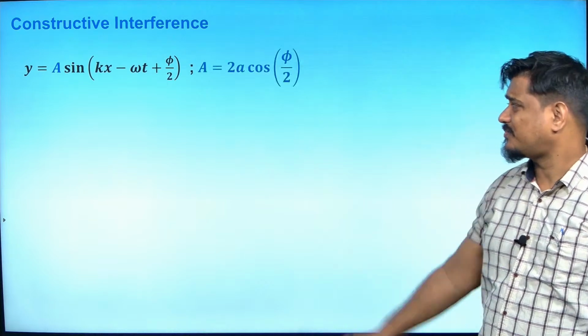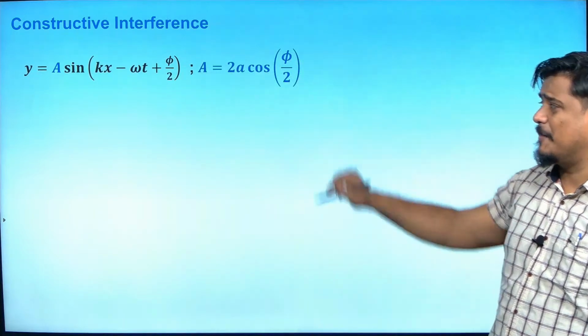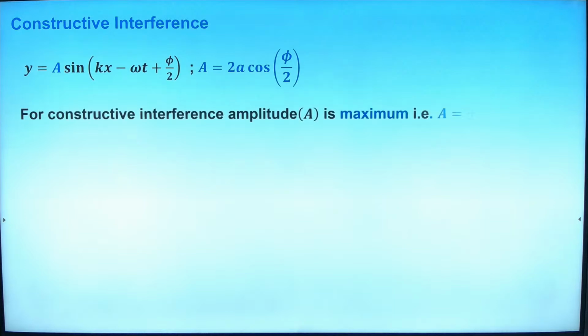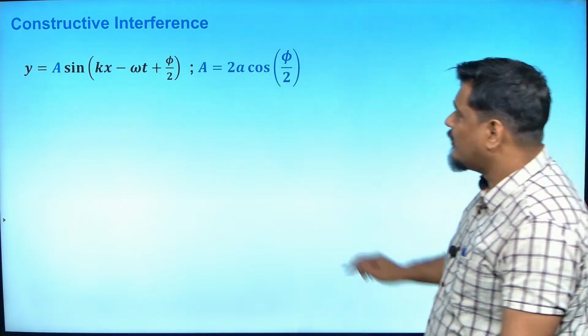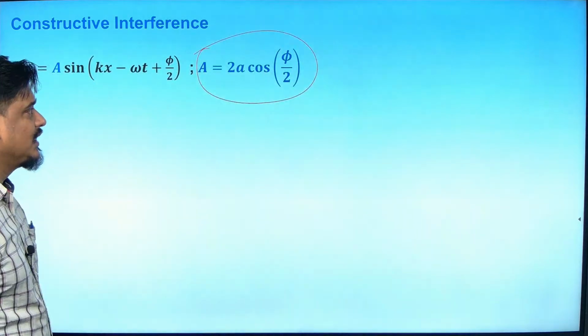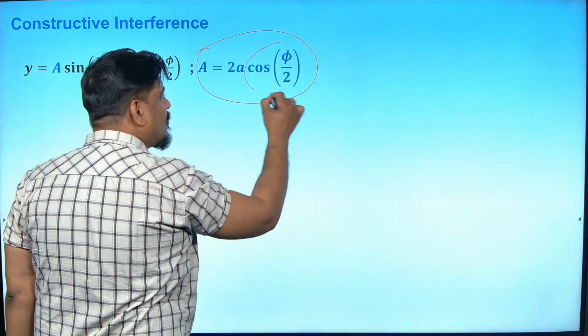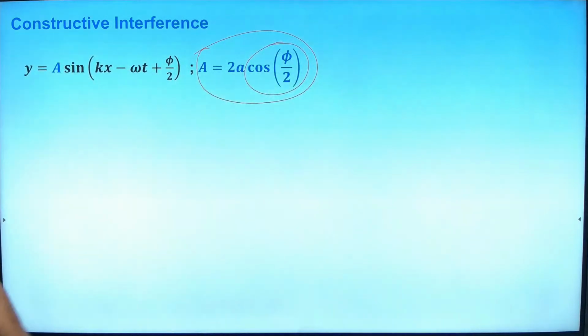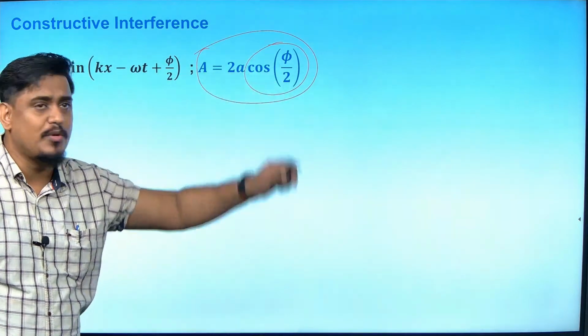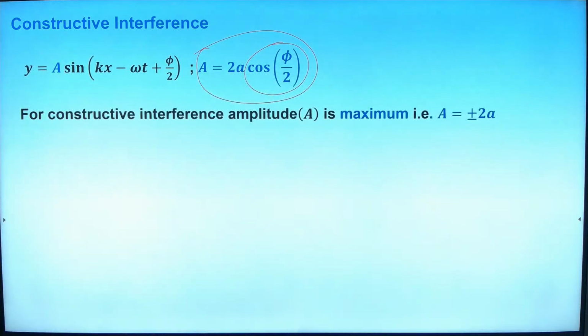Now, you know the equation of the wave. The equation of wave is y equals 2a cos phi by 2 into sin of kx minus omega t plus phi by 2. So now tell me, for this amplitude to be maximum, cos phi by 2 should be maximum, isn't it? And if you want cos phi by 2 to be maximum, what has to be done?